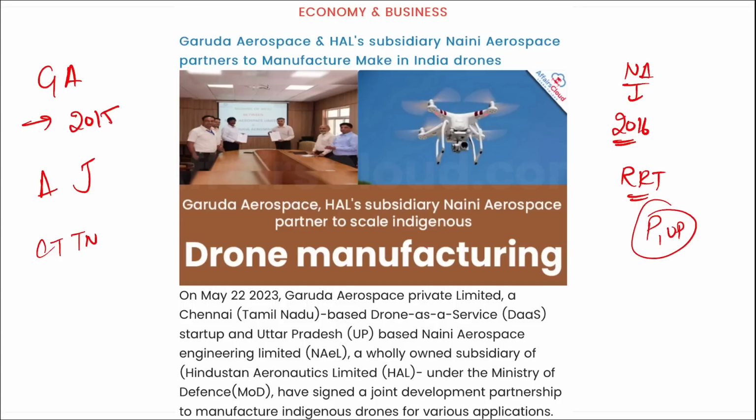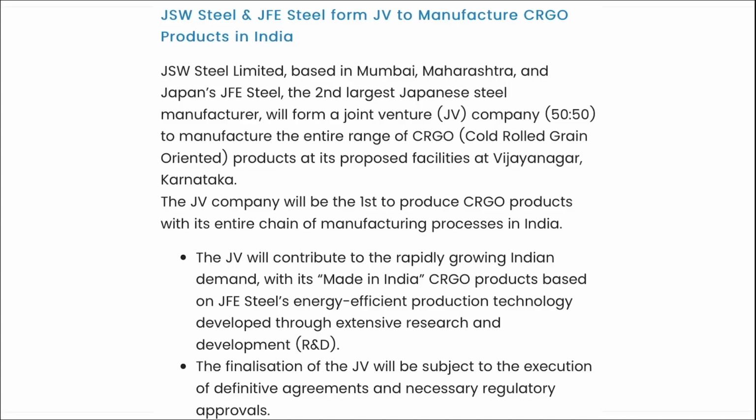Next, JSW Steel and JFE Steel form a joint venture to manufacture CRGO products in India. What are these CRGO products? These are your cold rolled grain oriented products, right? These products will be manufactured in Vijayanagar in Karnataka.